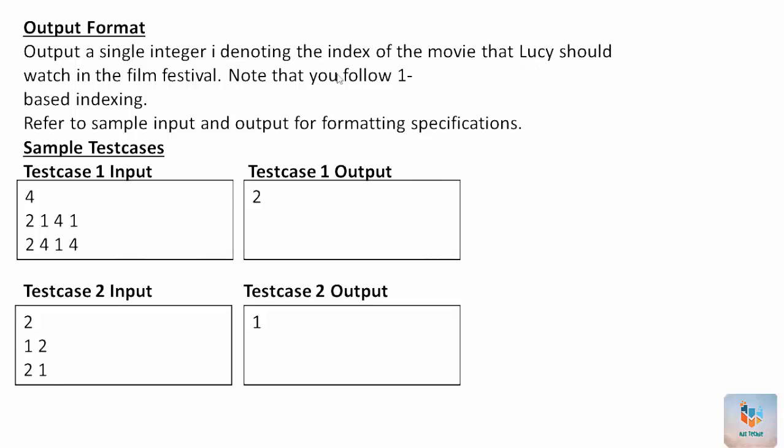Note it is one-based indexing. So if you are giving L as 2 1 4 1 and next R is 2 4 1 4, you should get the answer 2. And if you are giving 1 2 and 2 1, you should get 1. So here let's see how to check this.